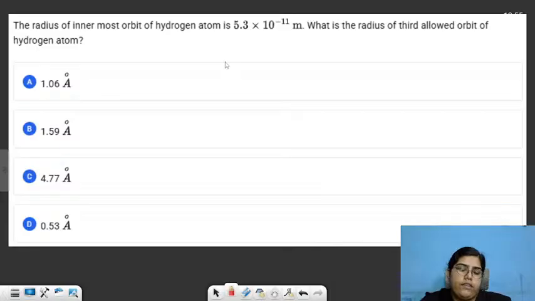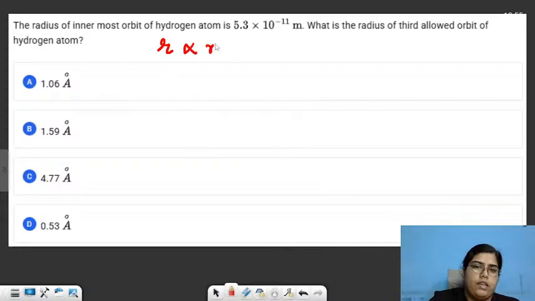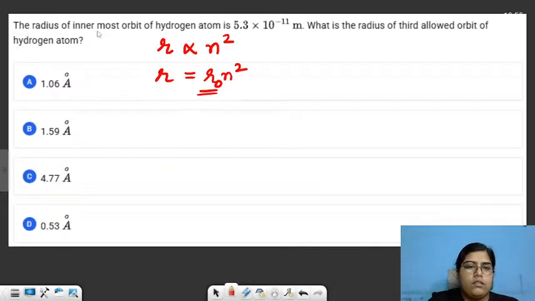This is also a straightforward formula based question. You can use the same formula which we discussed for radius. The formula was simply that radius is directly proportional to n square. So you can just assume that there is some constant r naught n square, and the value of this r naught is already given to you in the question.